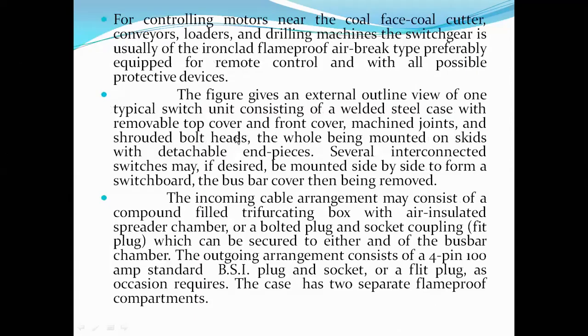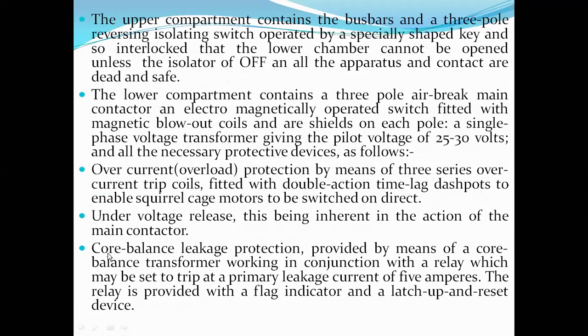The upper compartment contains bus bars and a 3-pole reversing isolation switch operated by a specially shaped key, and so interlocked that the lower chamber cannot be opened unless the isolator is off. If it is kept in the off position, all the operators and contacts are dead and safe.